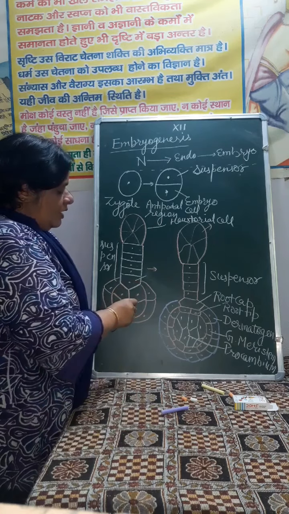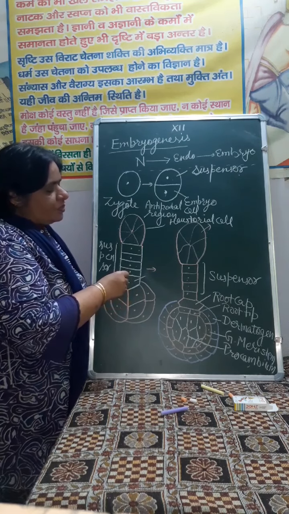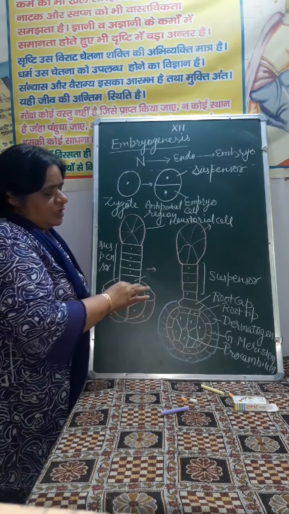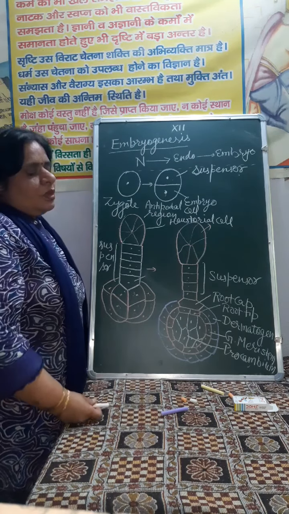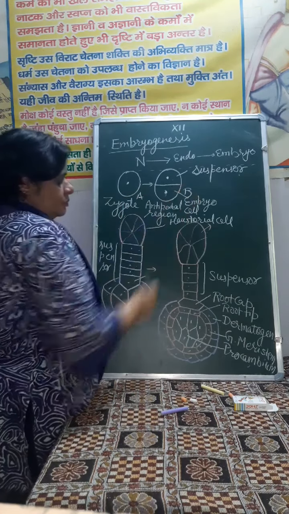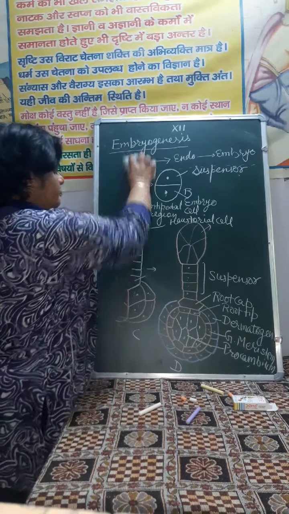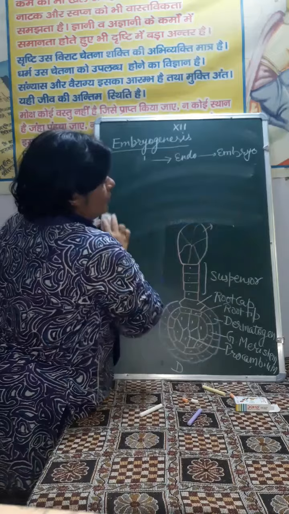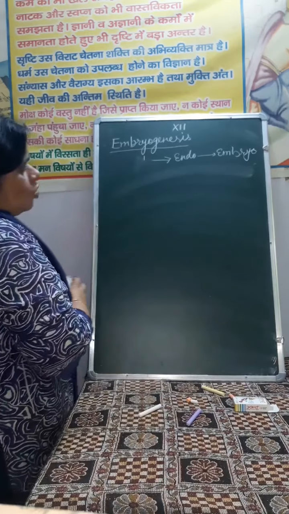If we talk about these cells, these 8 cells, they are arranged in 2 tiers, and this tier which is near to this cell, that is hypophysis, it is called hypobasal. Hypobasal give rise to radicle, and this is epibasal which give rise to plumule and cotyledon. Then this is diagram A, B, C and D. Now next is shape of this embryo become somewhat globular, and next there is formation of cotyledons. This is the development of embryo in case of dicot.